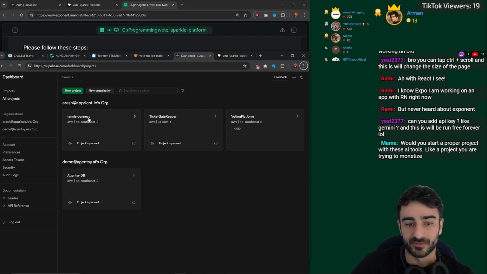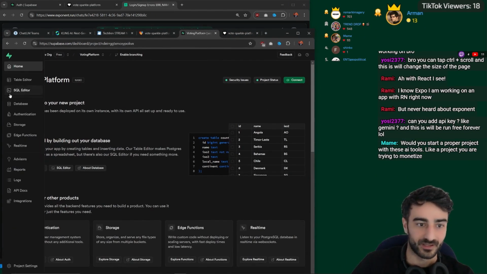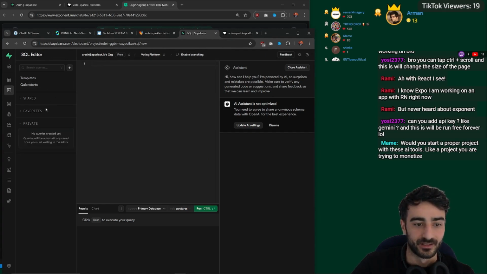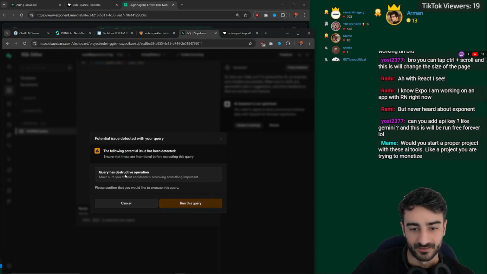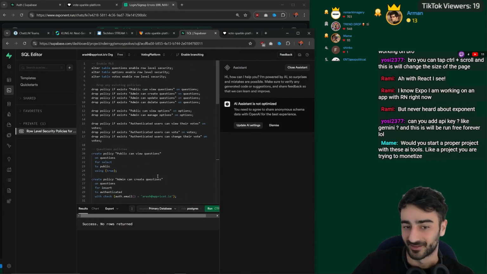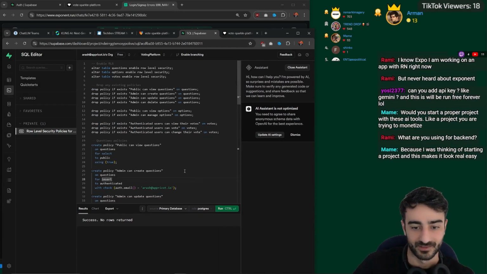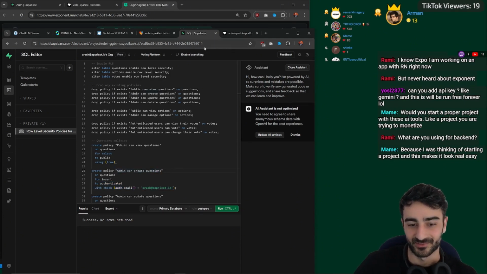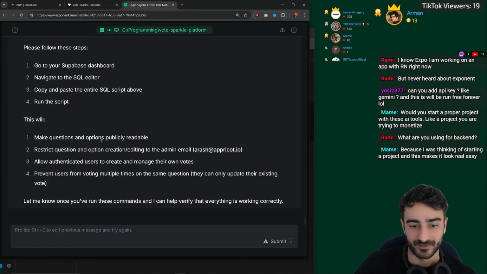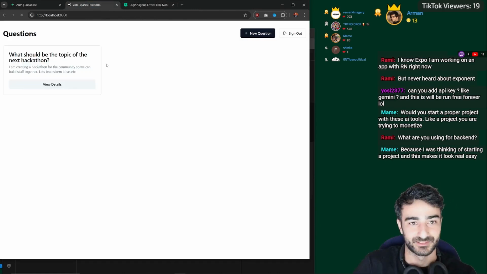So we're going to hop over to the Supabase dashboard, log into my project, go to the SQL editor, paste all the code that we got and run it. Ooh, destructive operation. You could be careful. You could have drop all tables and that would destroy all your data, but we don't have any data we care about. So we're going to create policy, admin can create questions. That's super cool. I think we ran that. That's fine. Verify. Well, let me just verify myself. You don't need it to verify.